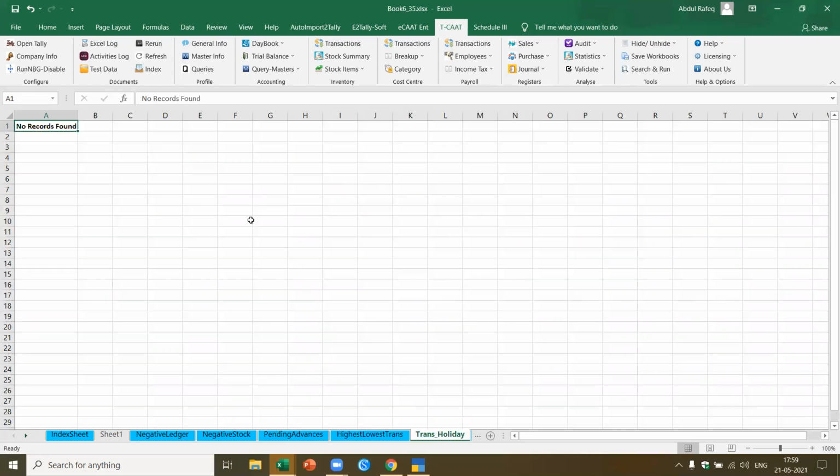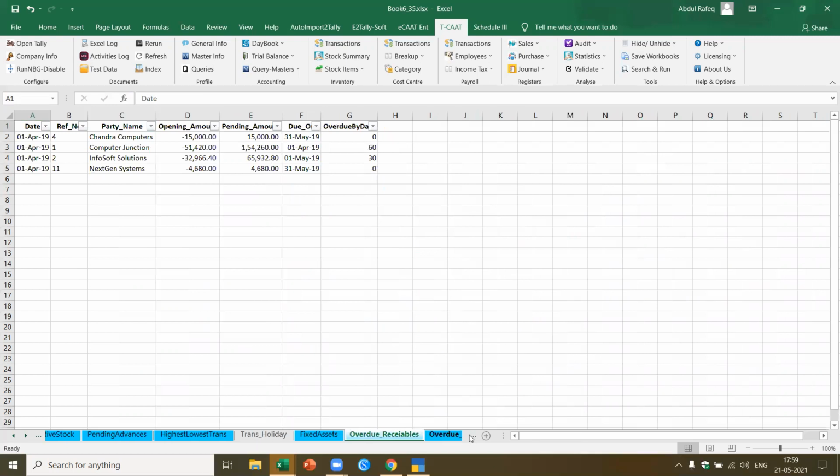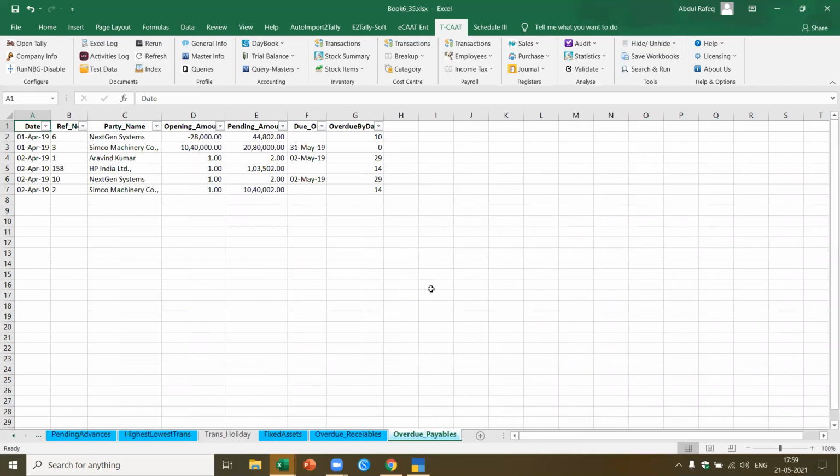Now these are transactions which happen on a holiday. In this case, holiday is not configured. That's why I'm not getting the report. This will give you the fixed asset report at one glance with all the additions and deletions. And this will give you the overdue receivables and overdue payables.